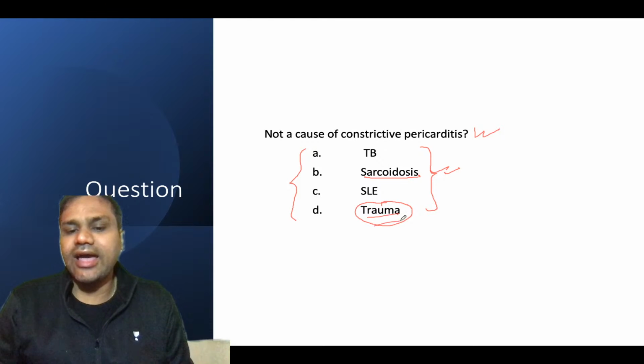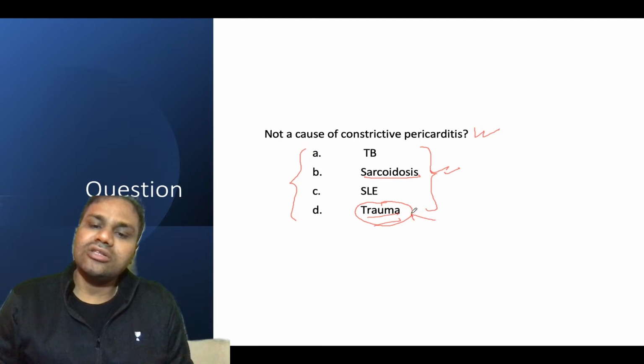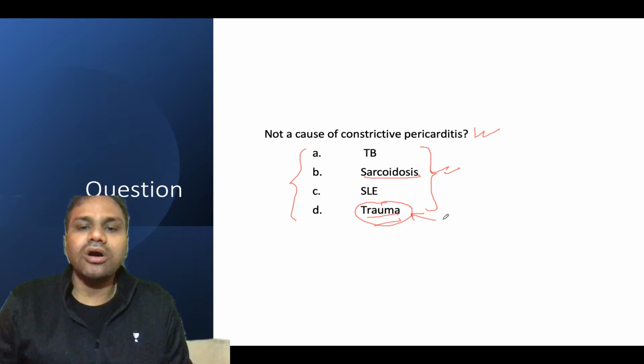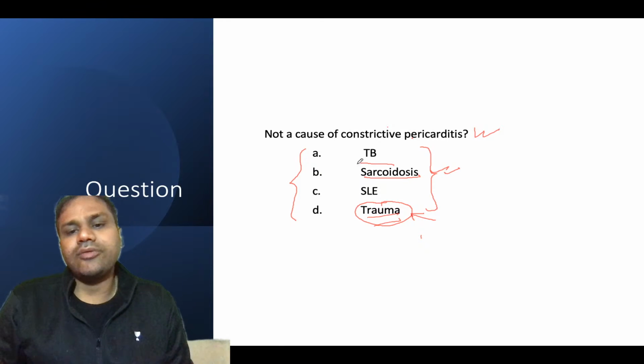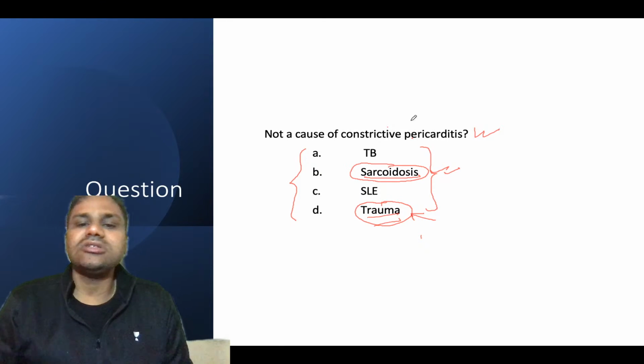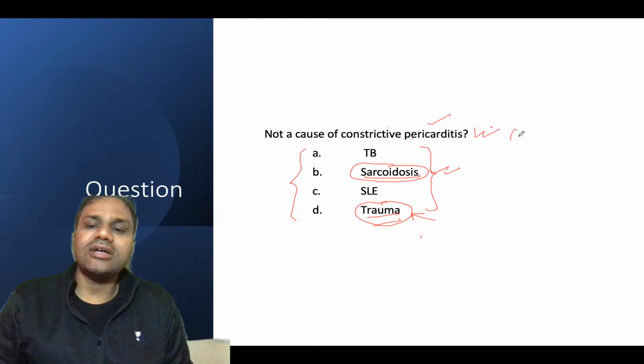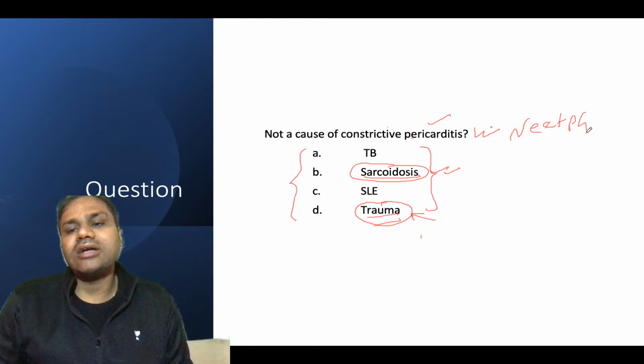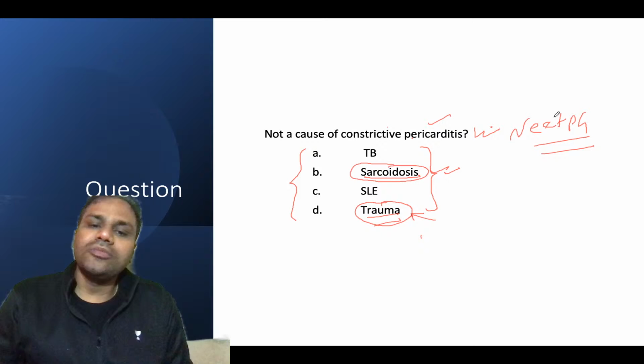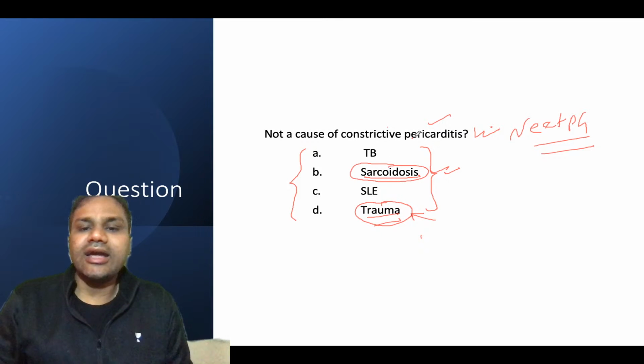In your Harrison's also, it is written that trauma is also one of the causes of constrictive pericarditis. Some of the books I saw, and this is a past year question, have been asked in your NEET PG previously. So basically, not a cause of constrictive pericarditis.